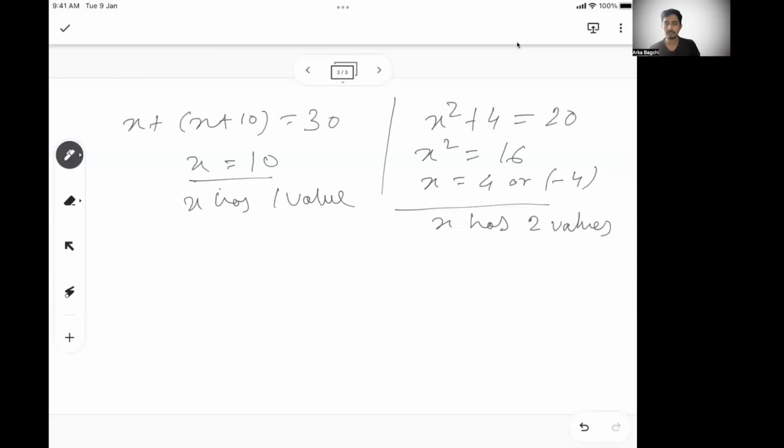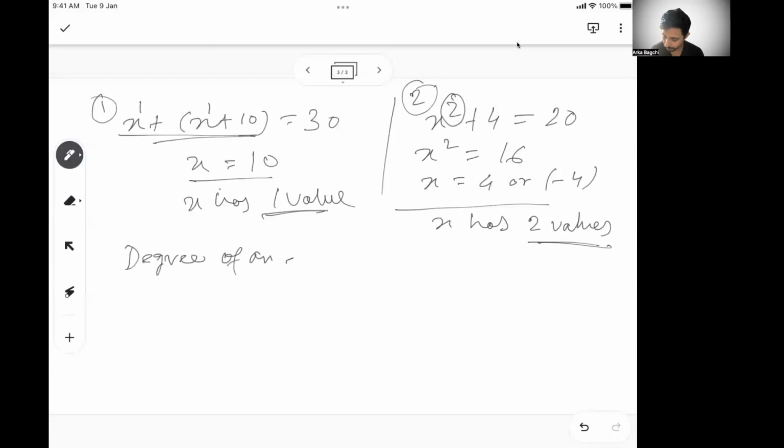So what is the difference between equation 1 and equation 2? The difference is, here x has a single value, here x has two values. But why like this? Because the highest power of x in equation 2 is 2. The highest power in equation 1 is 1. So this is called the degree of an equation. So what is the degree of an equation?